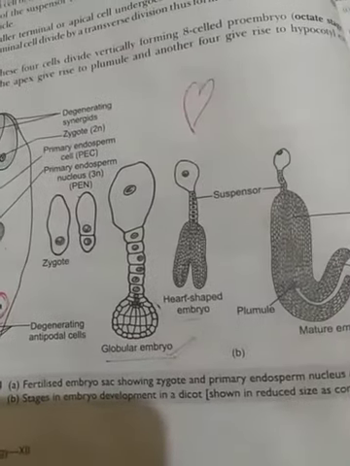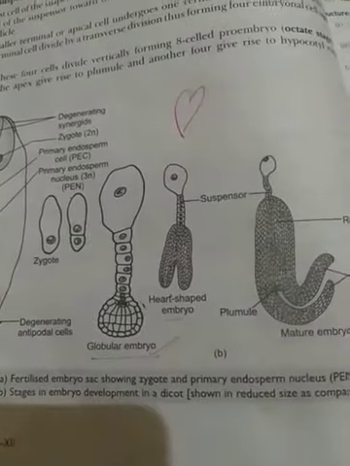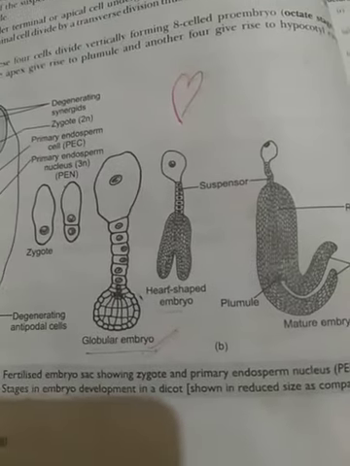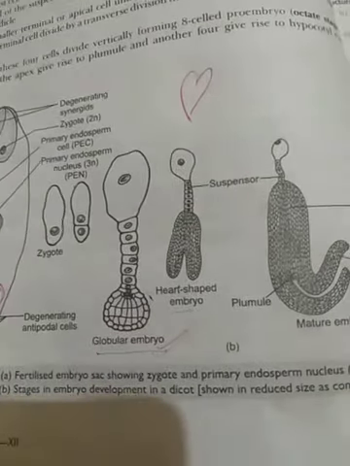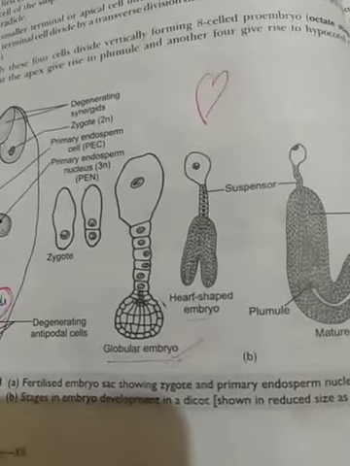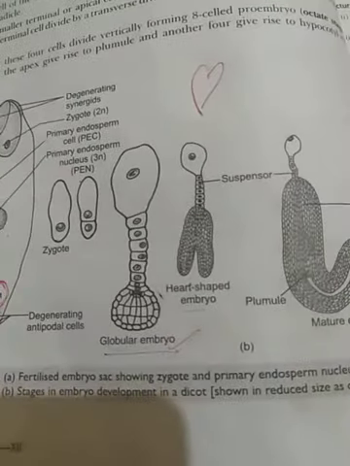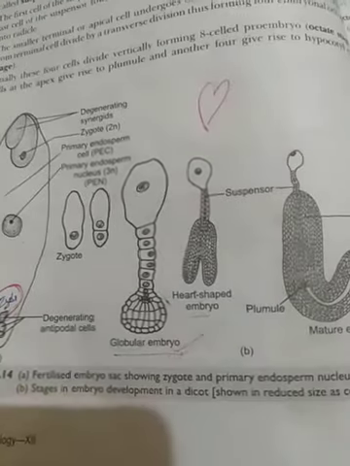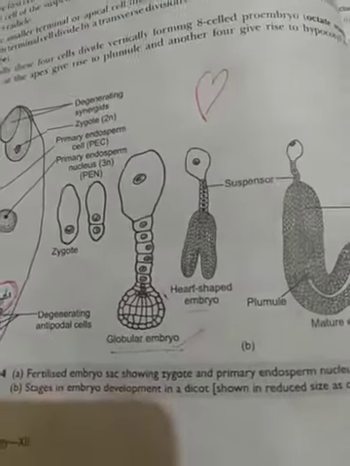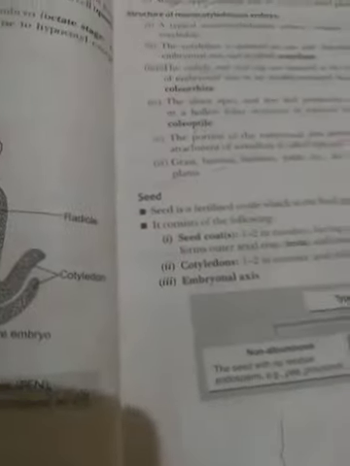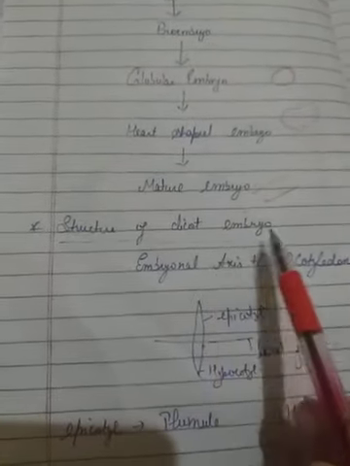Now what will we study? We will study the structure of embryo in different types of plant. We all know angiospermic plants are of two types. One is dicotyledonous plant and the other one is monocotyledonous plant. Now we will study the embryo in both of these plants. First of all, we study the structure of dicotyledonous embryo, the structure of dicot embryo.